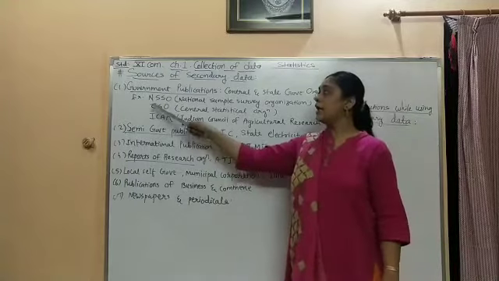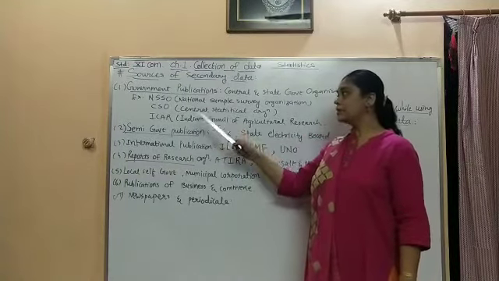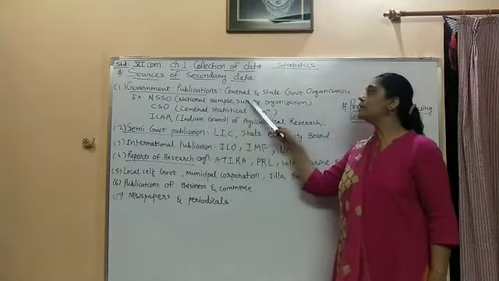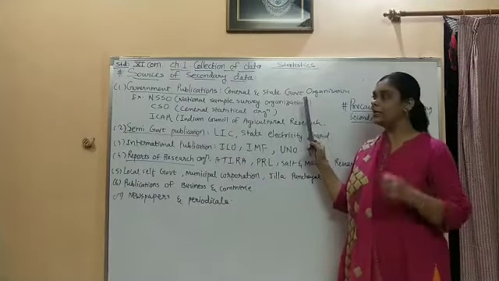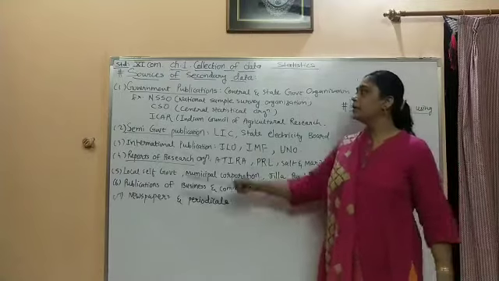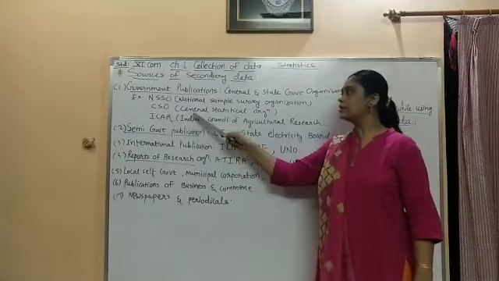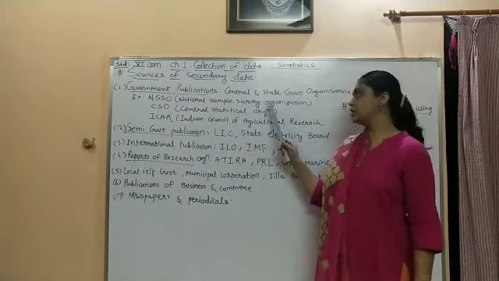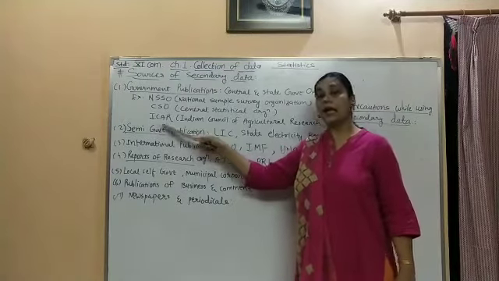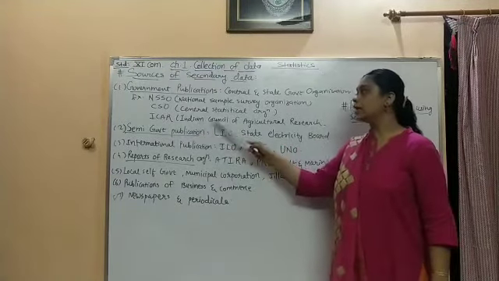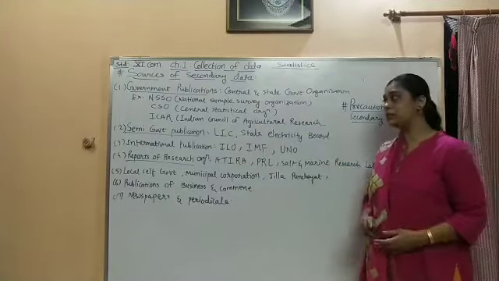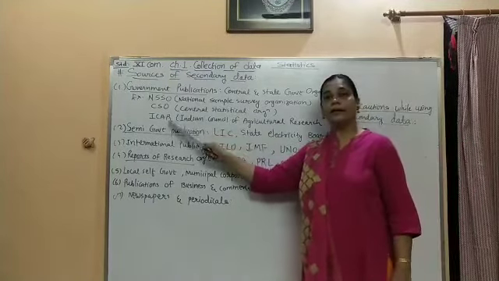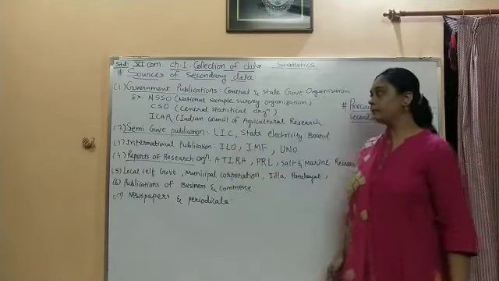For example, NSSO, the National Sample Survey Organization, its main objective is to collect the data at national level. CSO, Central Statistical Organization, and ICAR, the Indian Council of Agricultural Research. In the field of agriculture, this institution collects the secondary data.